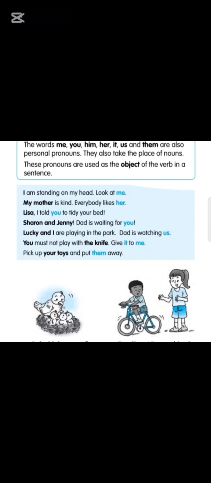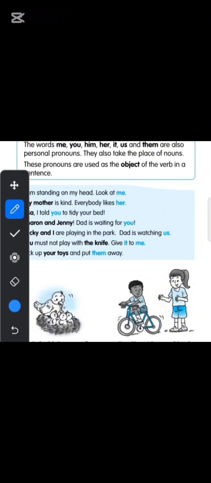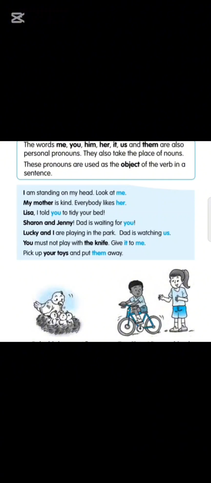Lisa, I told you to tidy your bed. Sharon and Jenny, dad is waiting for you. Now, what is the object? The object of a sentence, let's read what is the object. The object of a sentence is the person, animal, place, or thing that receives the action by the verb, okay? Moving on to the next page.